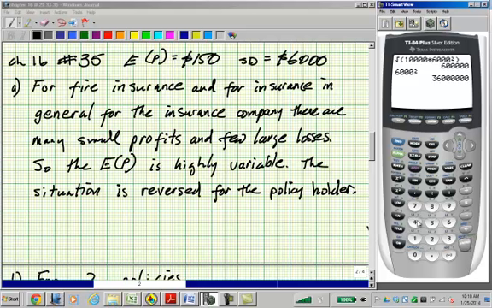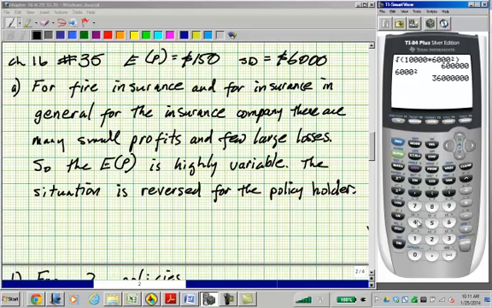The variance and its square root, which is the standard deviation, is used to measure, in something like this, risk. That is, it measures how big the profits can vary. Now, in this case, the company would not expect a gigantic profit of $36 million. Instead, what would happen would be a big loss of $36 million. And now that could happen, not on one house. Well, it depends on how much the house is insured for. But the house can be insured for quite a bit.